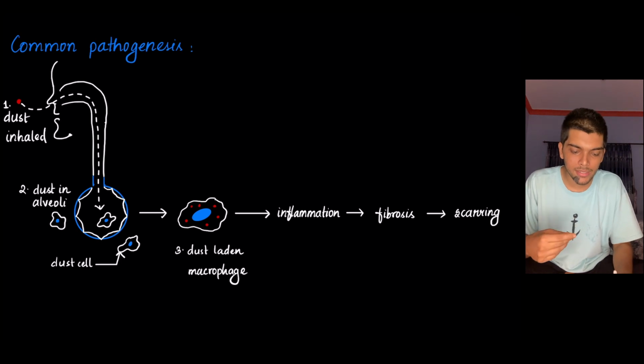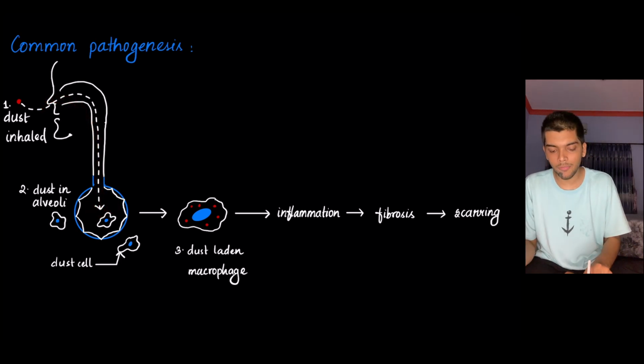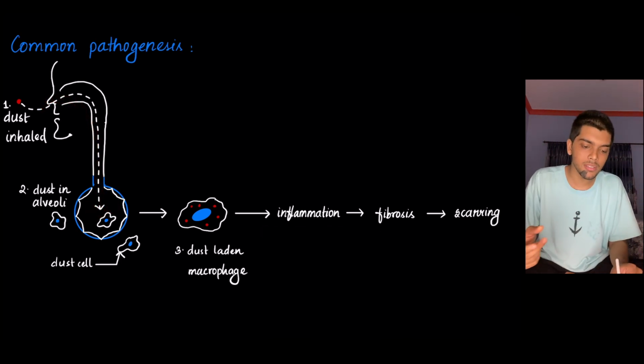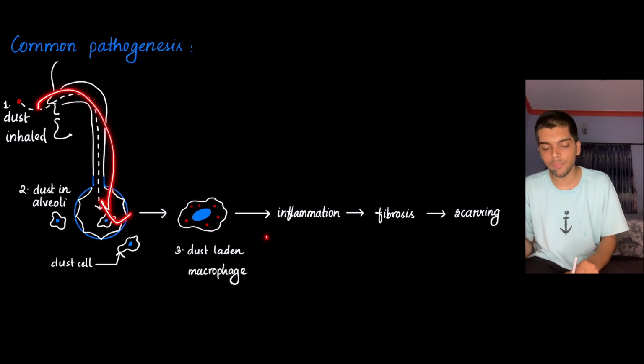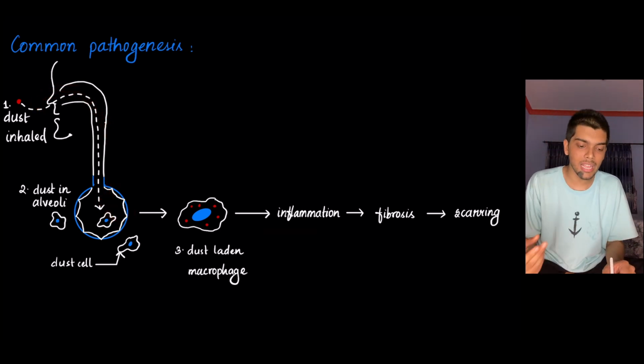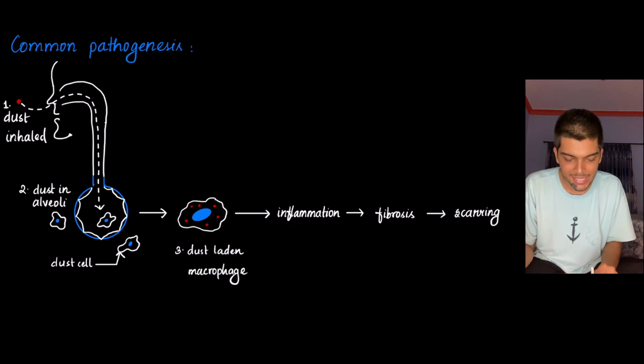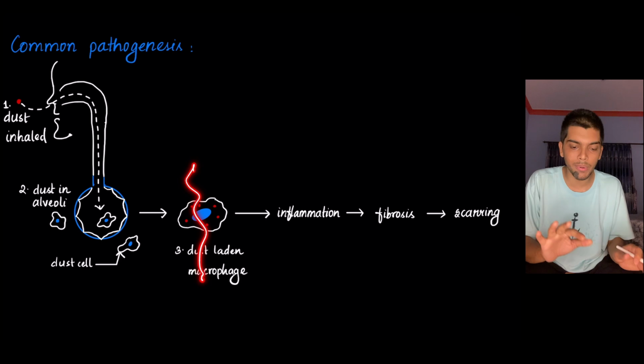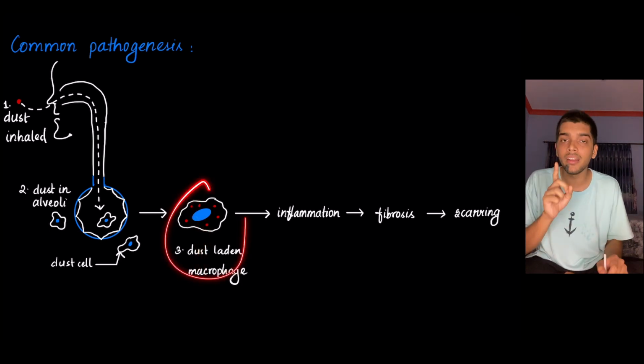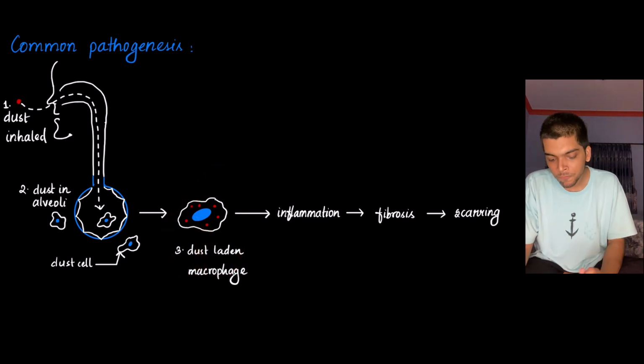The coal enters your alveoli: inflammation, fibrosis, scarring. Silicosis, silica enters the alveoli: inflammation, fibrosis, scarring. Asbestos enters the alveoli: inflammation, fibrosis, scarring. However, in asbestosis, this is not there. I'll explain that soon enough. Wait, I'll explain.